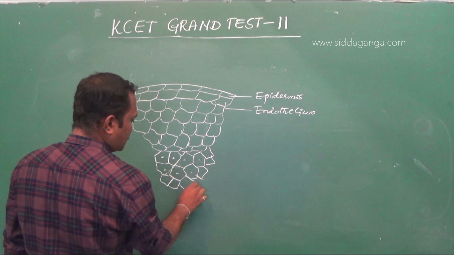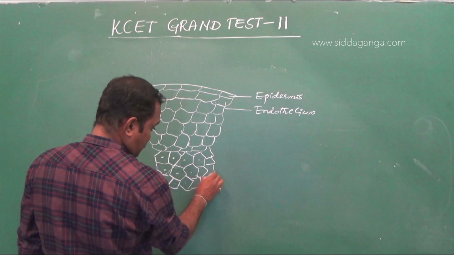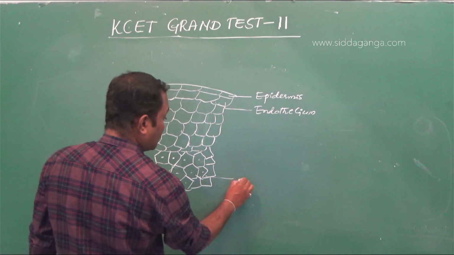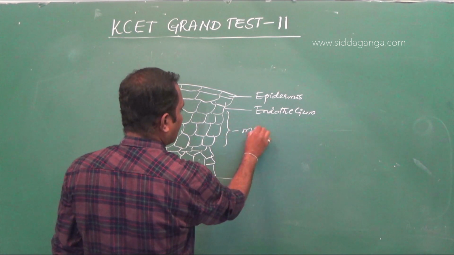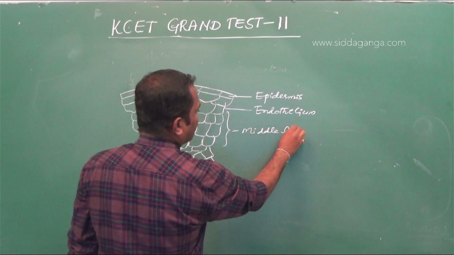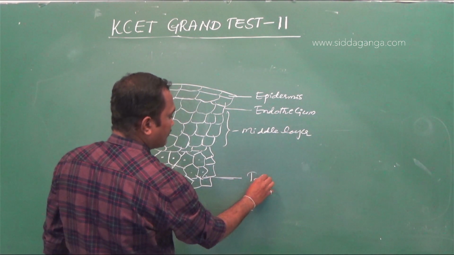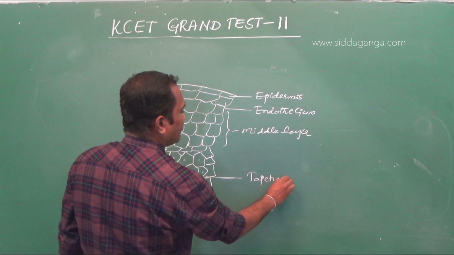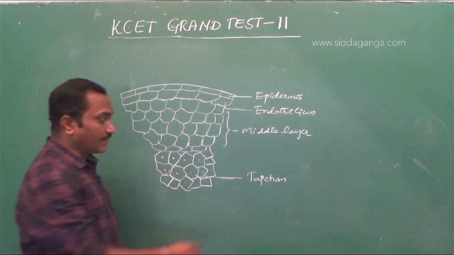This is the middle layer and this is tapetum. So outermost is epidermis and innermost is tapetum.